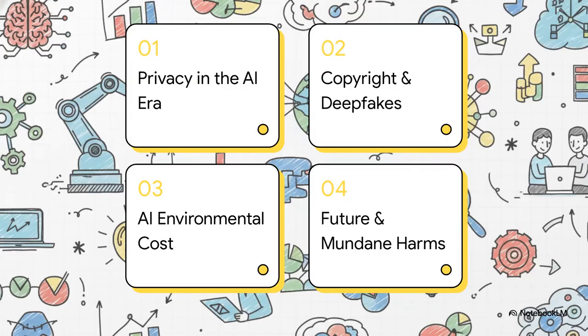To map this out, our agenda today covers 4 main areas. First, privacy in the AI era. Second, copyright and deepfake dilemmas. Third, AI's hidden environmental cost. And finally, future risks and mundane harms.